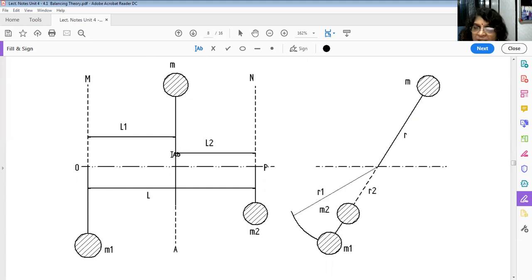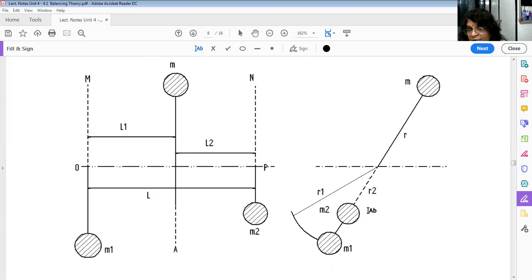Now sometimes it is difficult to provide the balancing mass exactly in the same plane. Then what we can do is provide two masses in different planes, at a distance L1 and at a distance L2. See in the side view, this is your unbalanced mass, and here are these two masses.